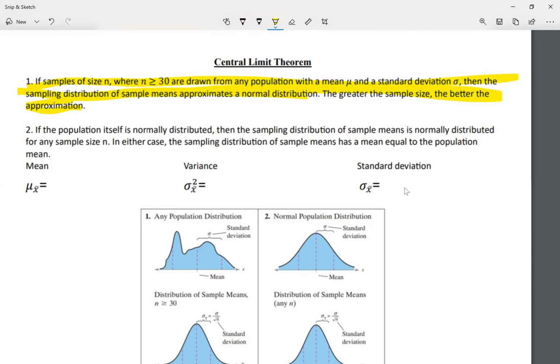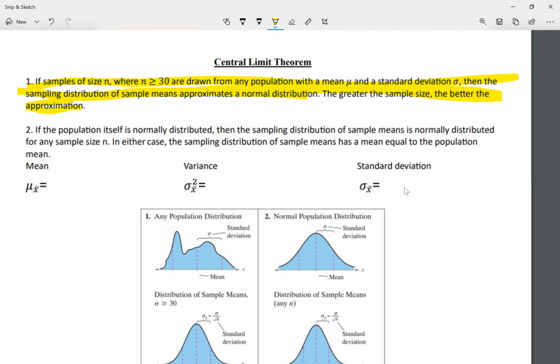So let's read this. If a sample size of n, where n is greater than or equal to 30, are drawn from any population with a mean mu and standard deviation sigma, then the sampling distribution of sample means approximates a normal distribution. The greater the sample size, the better the approximation.